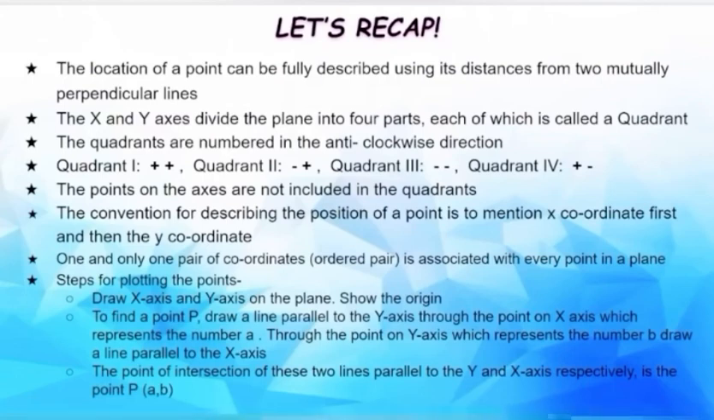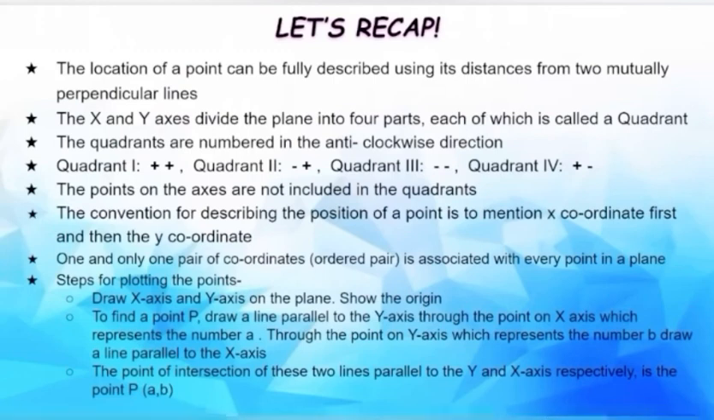So let us quickly recap what we discussed in today's session. The location of a point can be fully described using its distances from two mutually perpendicular lines. The x and y axes divide the plane into 4 parts, each of which is called a quadrant. These quadrants are always numbered in the anti-clockwise direction. The first quadrant has both positive numbers, that is, the x coordinate and y coordinate will be positive. In the second quadrant, the x coordinate will be negative and the y coordinate will be positive.